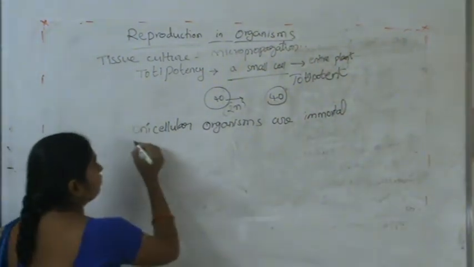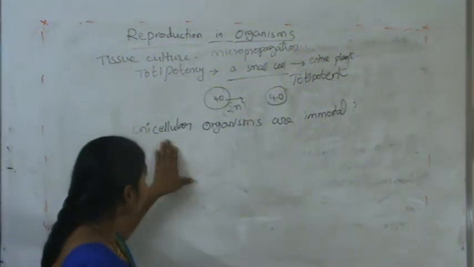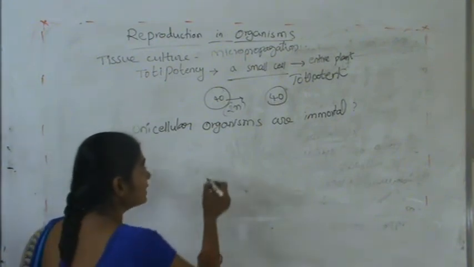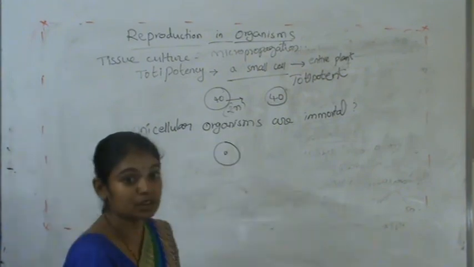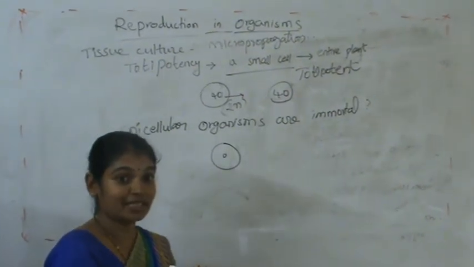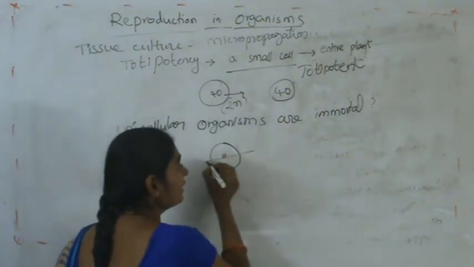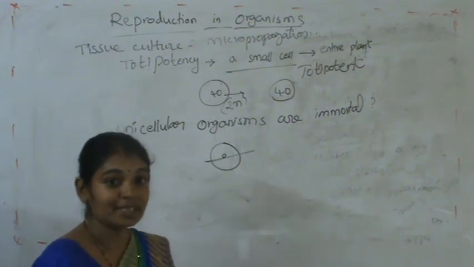Why? Is it correct? It is correct, because a unicellular organism is a single cell. Before it dies, it gives birth, that means the same cell divides to give two daughter cells.